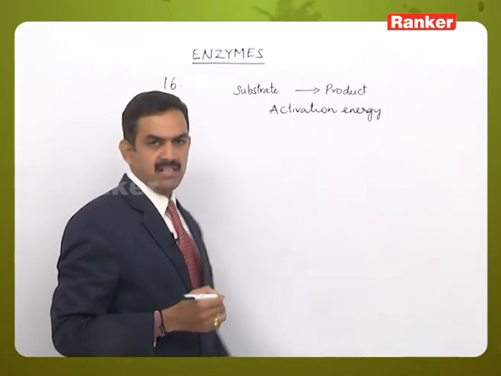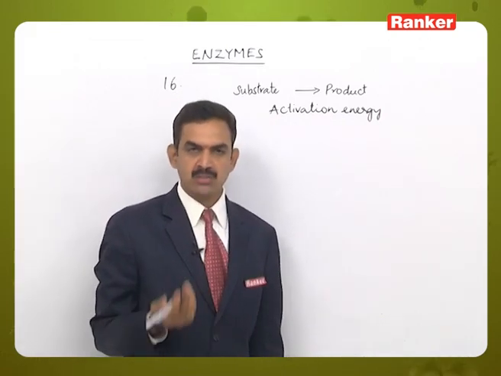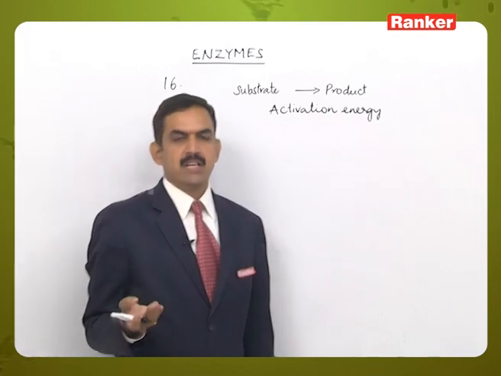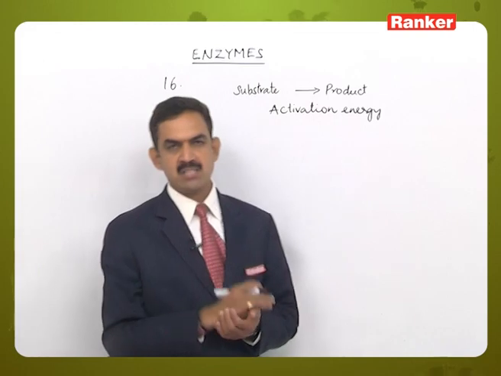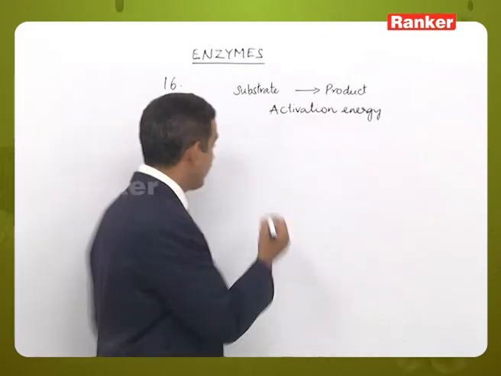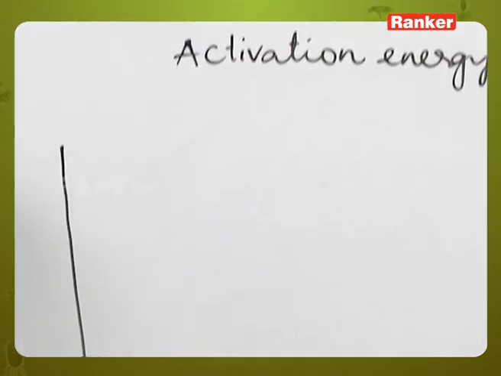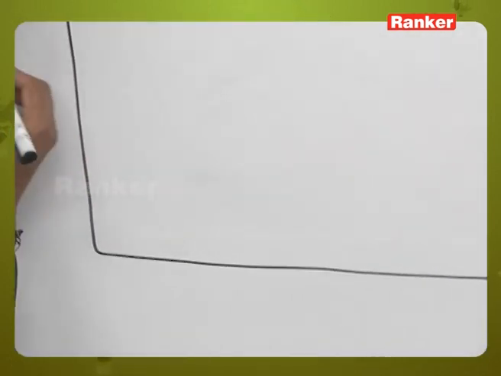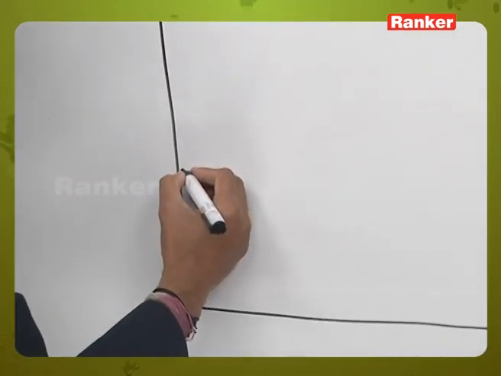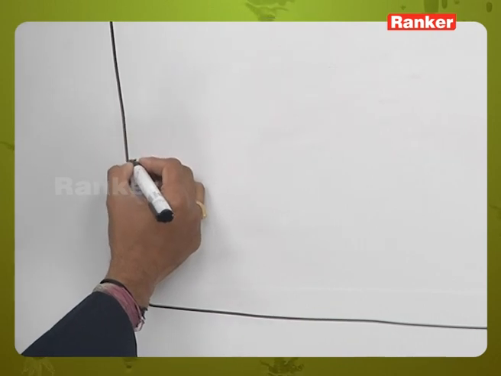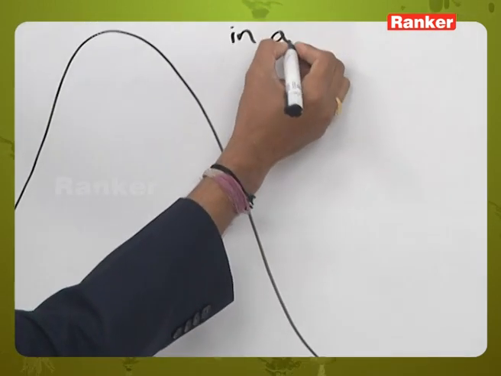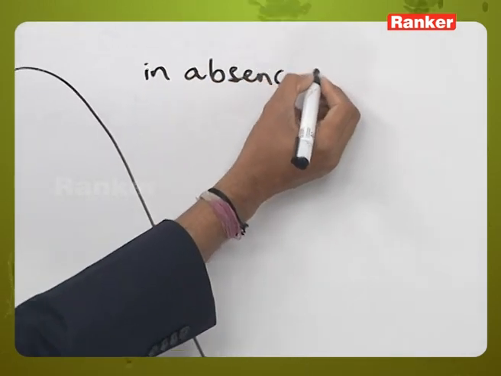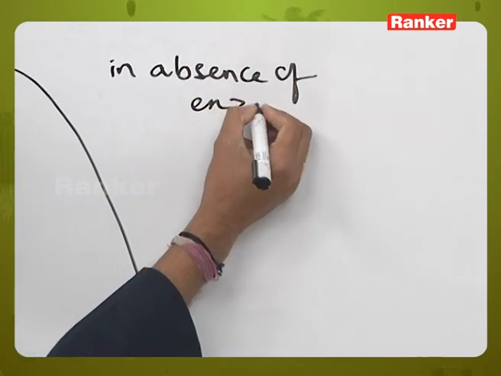It may be either in endothermic reactions or exothermic reactions, where in endothermic reactions the energy will be utilized, whereas in exothermic reactions the energy will be released. So, here if you plot a graph, consider the energy levels. This is the energy level present in the substrate molecule, which has to pass through an energy barrier to convert into the product in the absence of enzyme molecule.